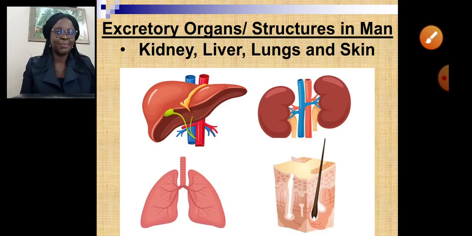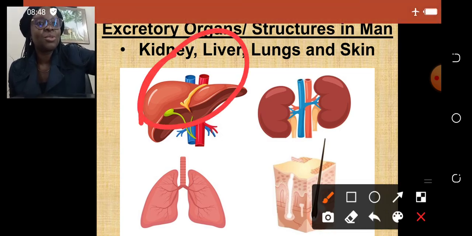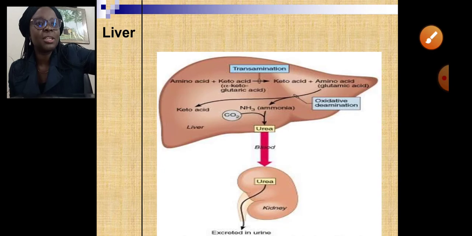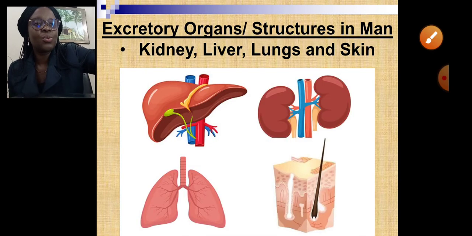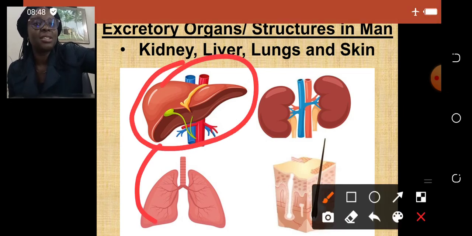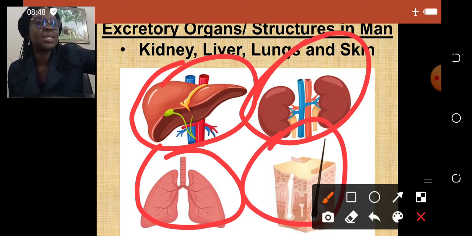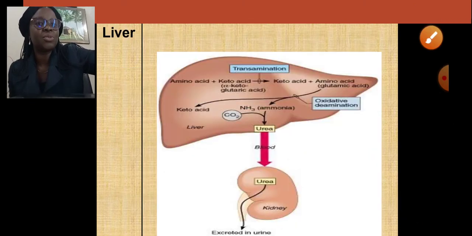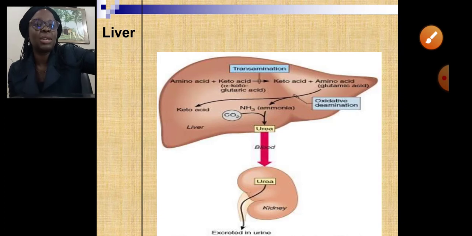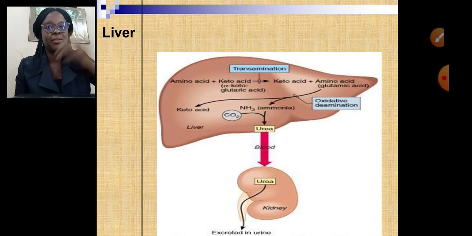Then in man, we make use of our kidney. This is the kidney here. This is the liver. Oh, sorry, let me take that back. This is the liver. This is the lungs. This is the kidney. And we also make use of our skin. Let's move on and see. This is our liver. Our liver helps to remove urea from our body.